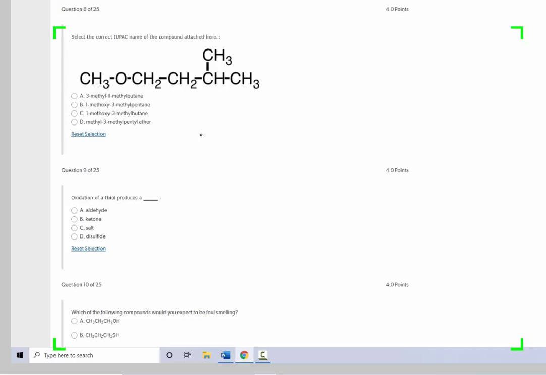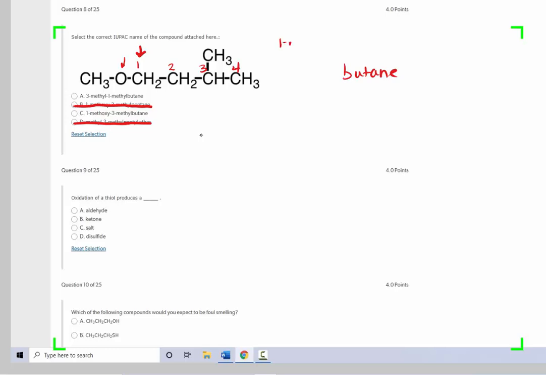So I'm going to number it this way: 1, 2, 3, and 4. So this is a butane. So I can eliminate the pentane and the ether. Remember, the word ether is used for common names, not for the IUPAC name. So this is a butane, and I started the numbering at this carbon because it is attached to our functionality, and this is a methoxy group.